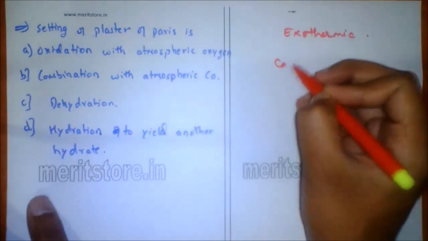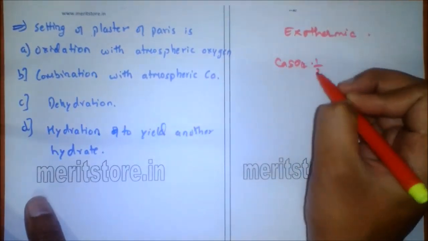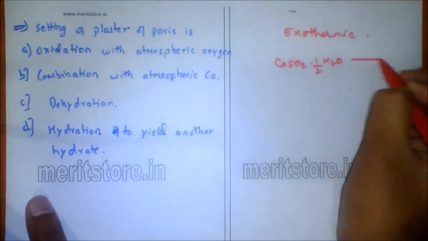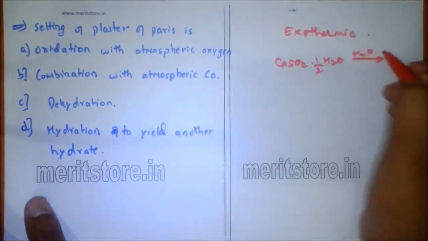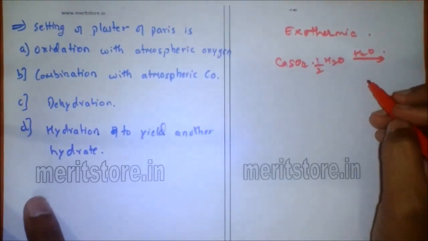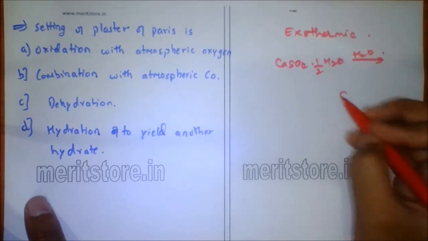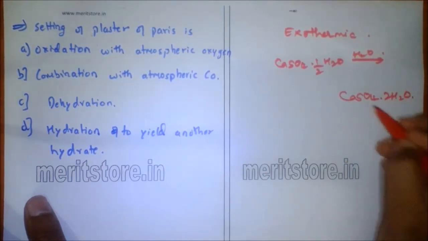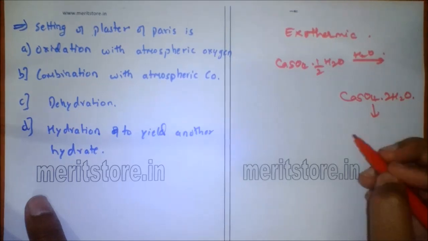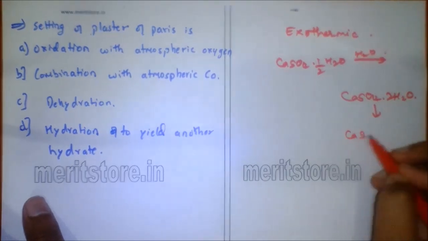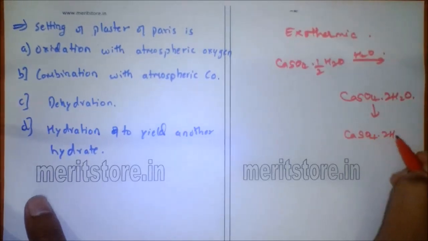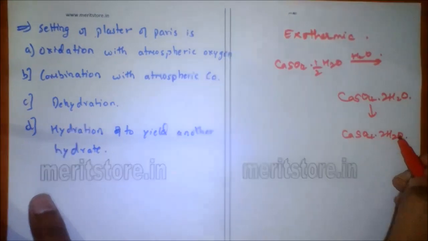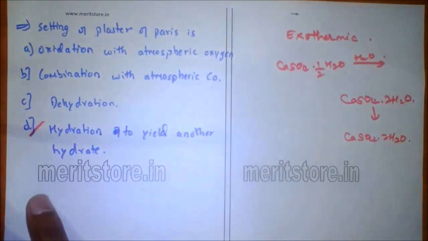So when CaSO4·½H2O forms orthorhombic CaSO4·2H2O, which on hardening will give monoclinic gypsum CaSO4·2H2O. The setting is due to formation of another hydrate. So option D is the correct answer.